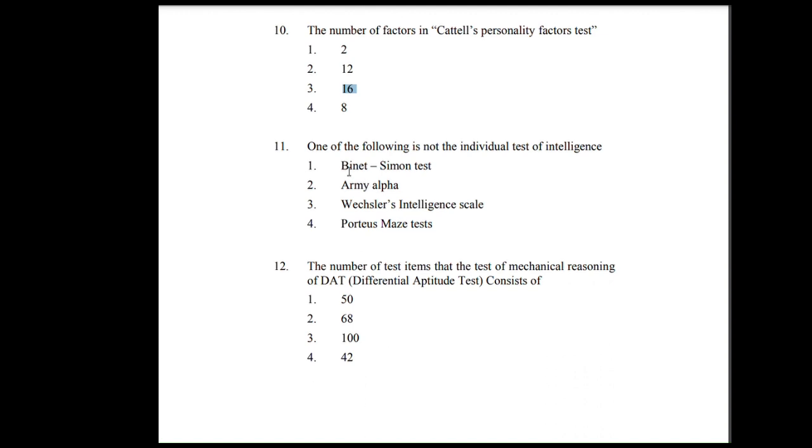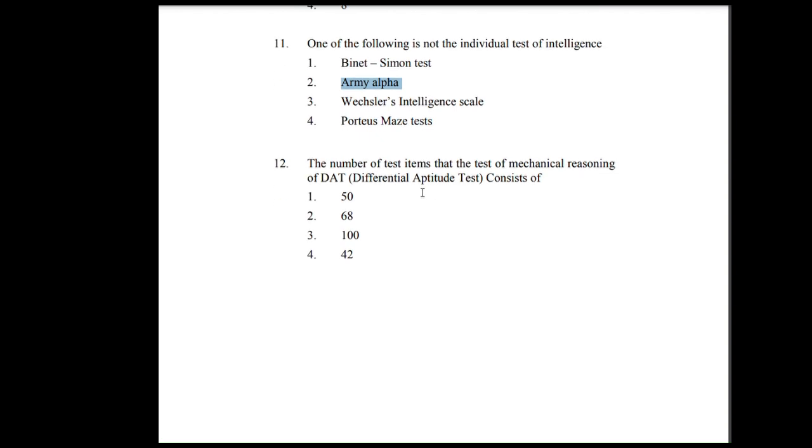11. One of the following is not an individual test of intelligence. 1. Binet-Simon test 2. Army Alpha 3. Wechsler's intelligence scale 4. Porteus Maze test. Option 2 is correct. 12. The number of test items that the test of mechanical reasoning of DAT, Differential Aptitude Test, consists of: 1. 52 2. 68 3. 104 4. 42.